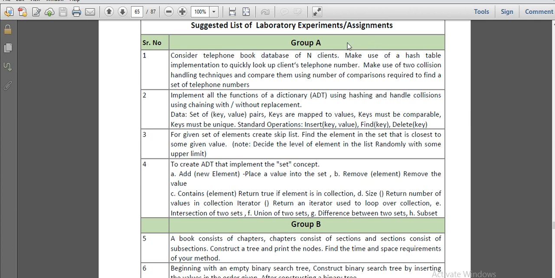Fine. So we are going to start our assignment number 2, but before that we are going to see how to handle the collision by using chaining with and without replacement.